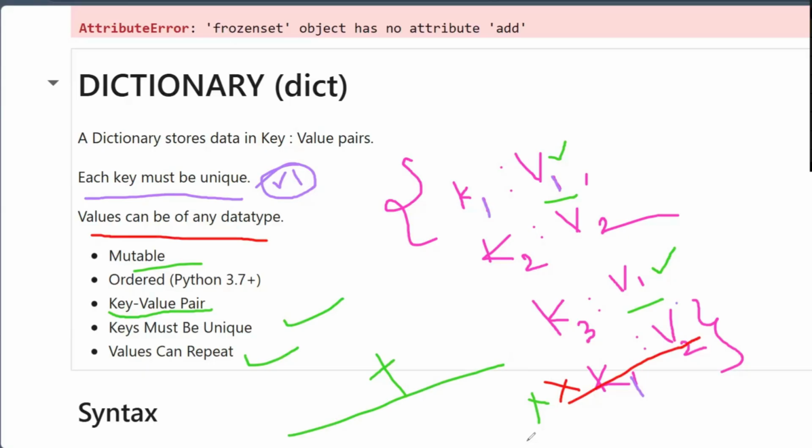It stores the key value pairs where the key must be unique and the value can be of any data type, and the values can repeat. Yes. And also this dictionary we are talking about, it is an ordered type. Right? That's what we read. Now we see how it works.